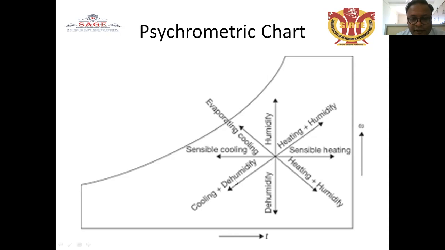If the temperature drops and the moisture content is also removed from the air, that is the process of cooling and dehumidification. Heating and humidification is another process.